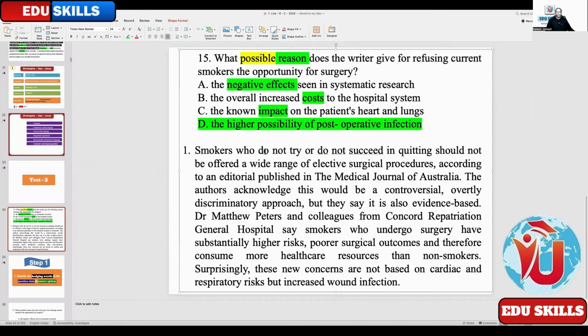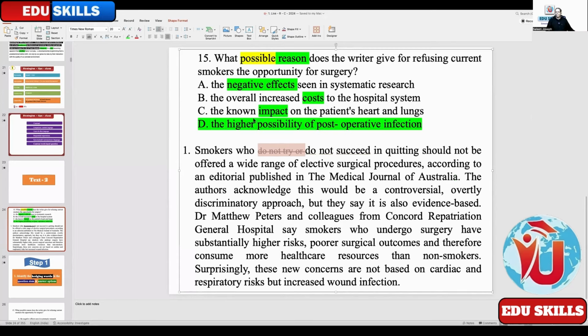Smokers, so what you can do, smokers who do not try or do not, you can just make it like this, summarizing. How to summarize? Strike out, even in your practice, when you practice, strike out in your text. Strike out what is not necessary. Maybe since there is a or, you can understand without those two options. One option can be eliminated. Let's check. Okay. Now, who do not succeed in quitting should not be offered a wide range of elective surgical procedures. According to, this is not required. According to whom is not required to understand the idea. Okay.